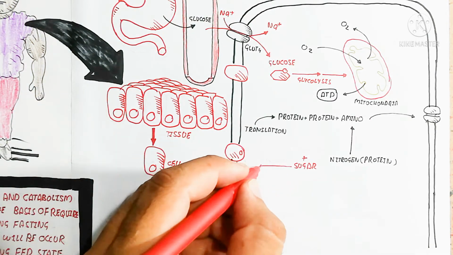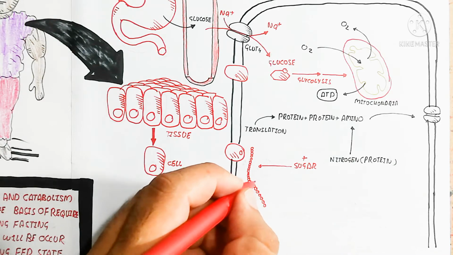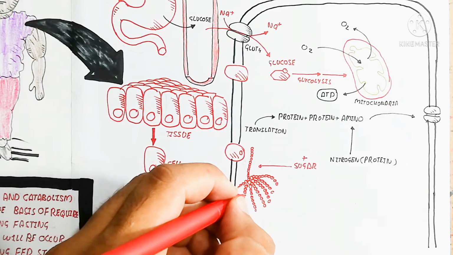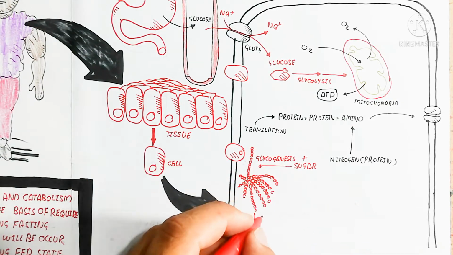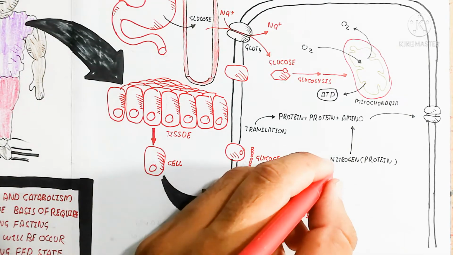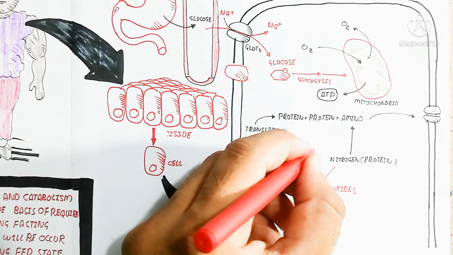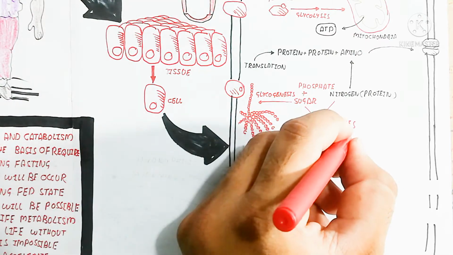That pyruvate goes into the mitochondria to produce ATP by aerobic respiration, and that is done. But on the other hand, the glucose will also convert into glycogen. So here is the glucose sugar, which is converted by the glycogenesis process to produce glycogen, which is known as the anabolic effect. While on the other hand, what goes into the mitochondria is the catabolic effect.